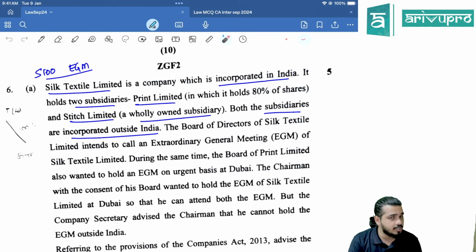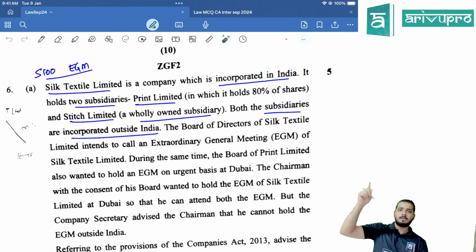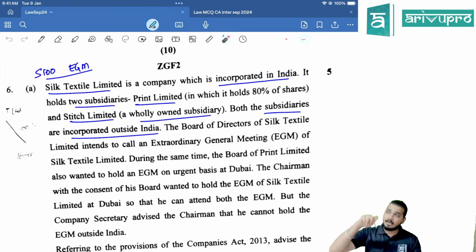We had seen in section number 100 that with respect to a wholly owned subsidiary in India of a company outside India, if they have to hold EGM, they need not hold it in India. General rule, EGM should be held anywhere in India. Exception, if the Indian subsidiary is a wholly owned subsidiary of a company which is outside India, that holding company's EGM need not be held in India. It can be held outside India. But here it is the ulta case, the vice versa case.